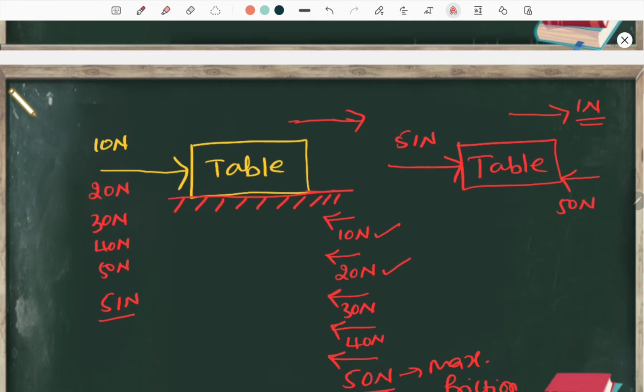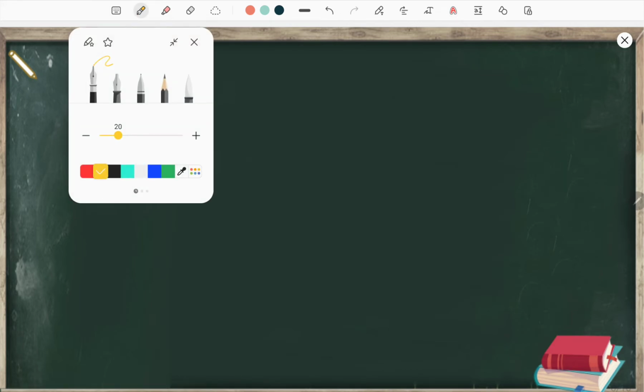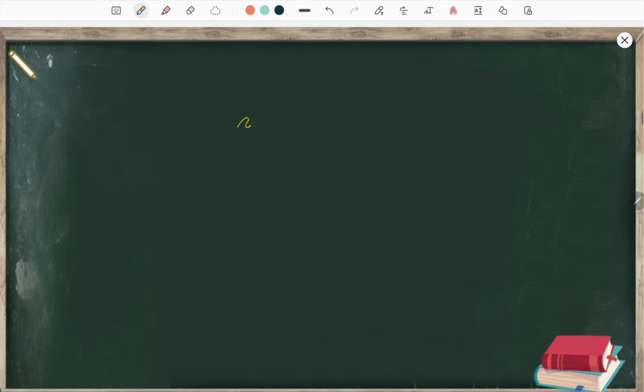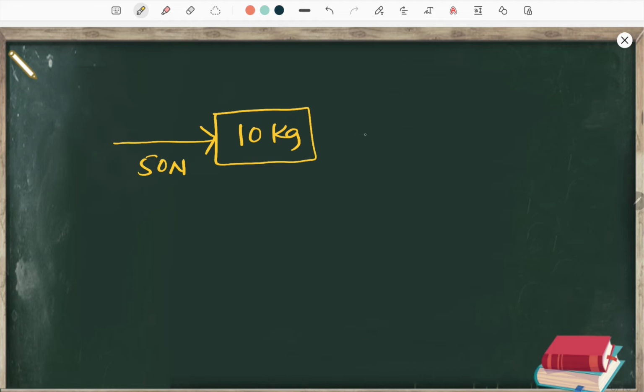All right, now how are these useful for us in numericals? Let me explain. For example, there is a body of mass 10 kg here. Now if they ask you, here there is a force of, for example, 50 Newton, and here there is a force of, let me take, 30 Newton. It is very easy to say that it moves in this direction, that is for sure. With how much force will it move? It will move with a force of 20 Newton.